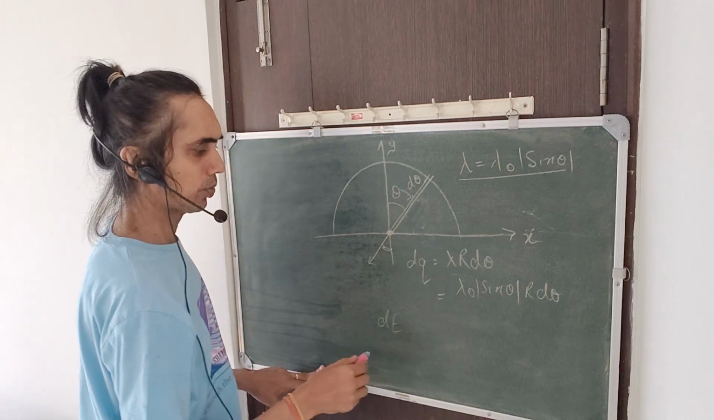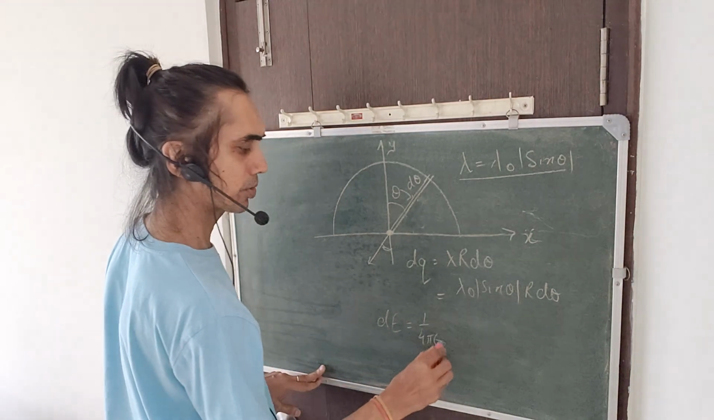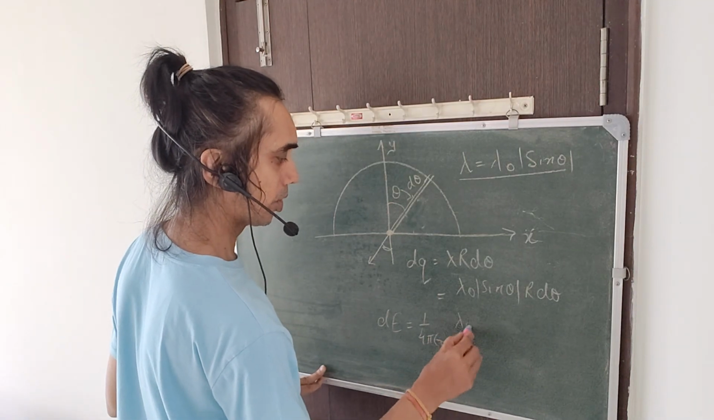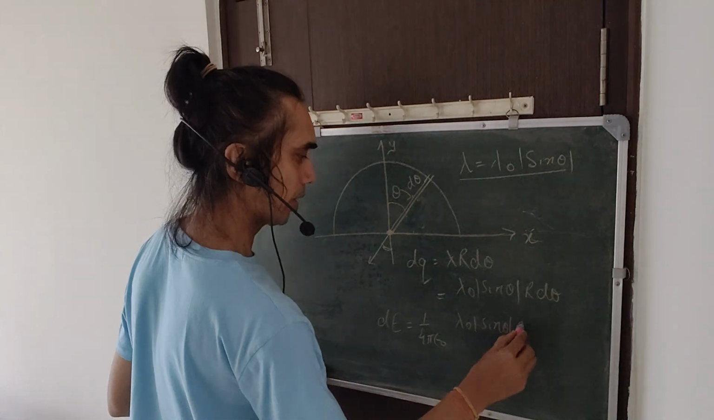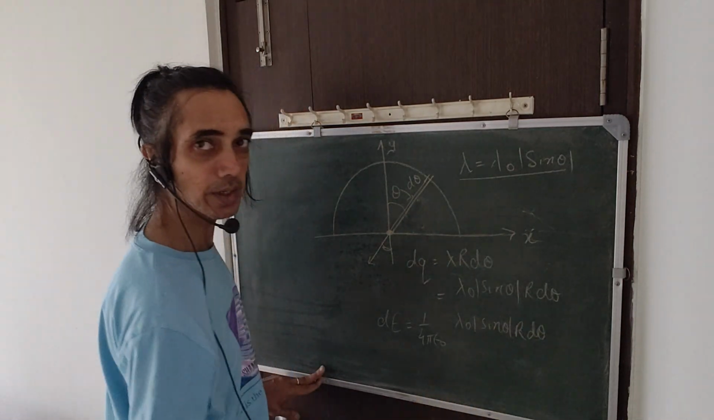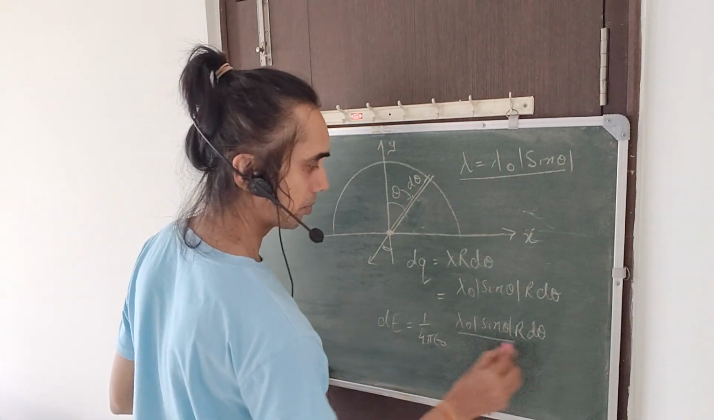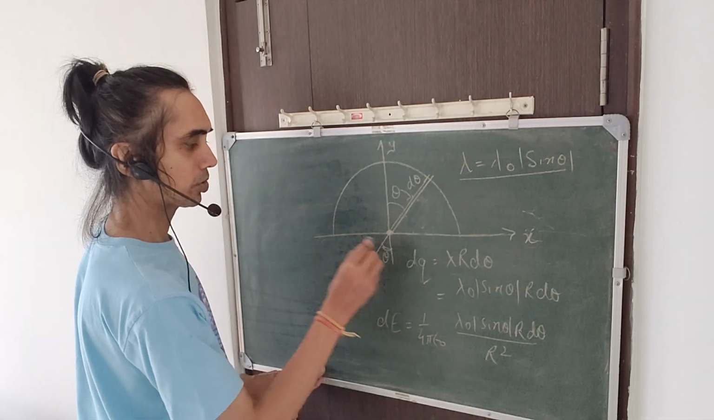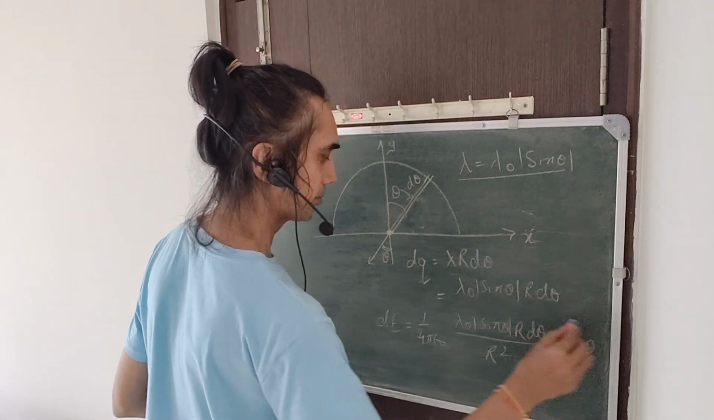So what is dE for us? dE will be 1 by 4 pi epsilon naught into dq. dq is lambda naught mod of sine theta into r d theta. This is dq for us, right? And what else do we have over here? 1 by 4 pi epsilon naught divided by r square. As you know, this angle is also theta, so we write cos of the angle theta here.